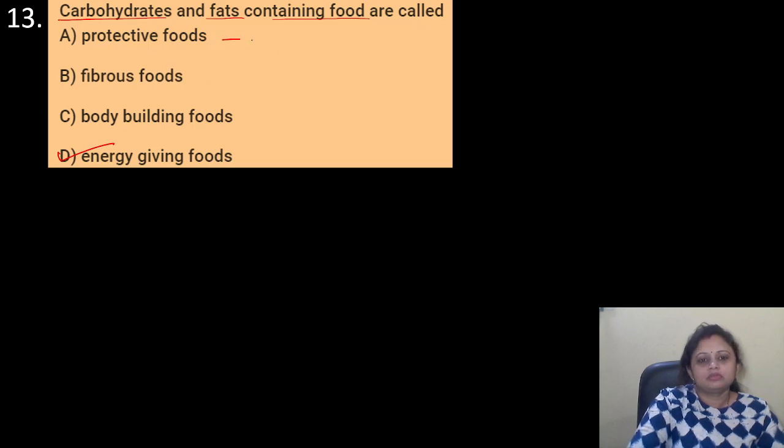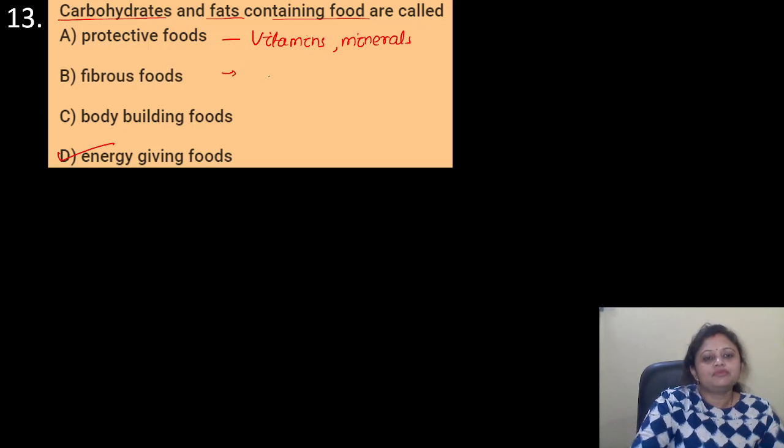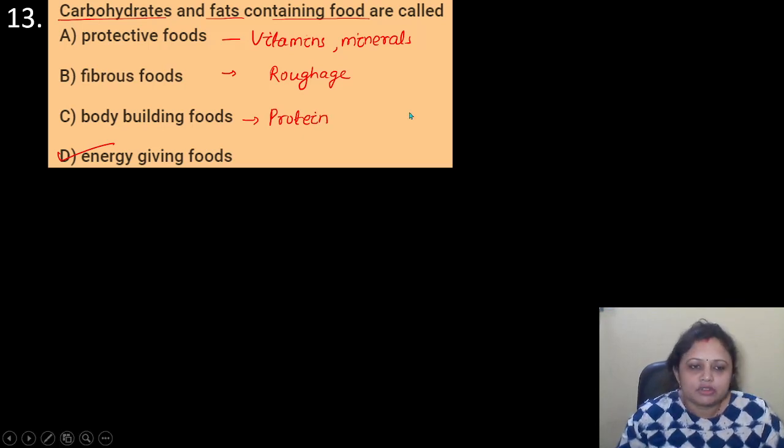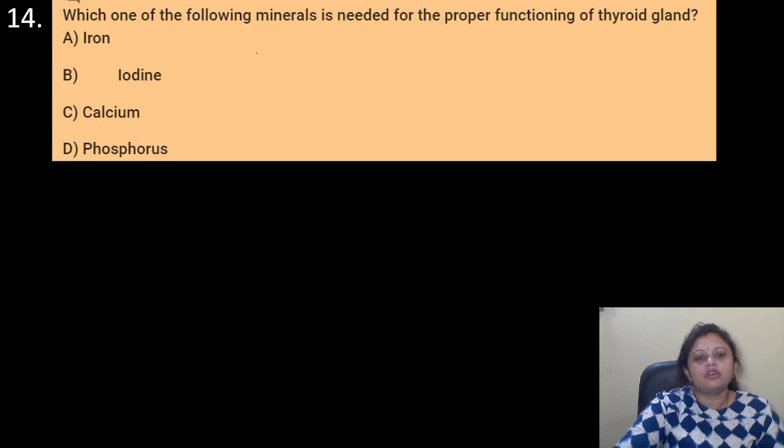Let me write here, vitamins and minerals, these are the protective food. Fibrous food, they contain roughage. Okay, then bodybuilding food, that is the protein. Got it? Coming to the next question, which one of the following minerals is needed for the proper functioning of